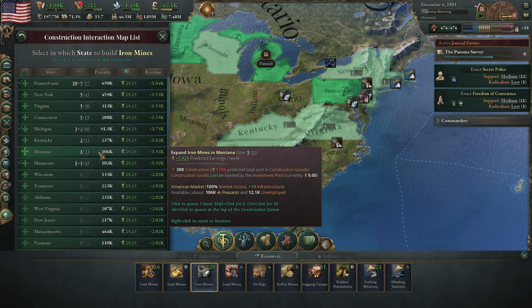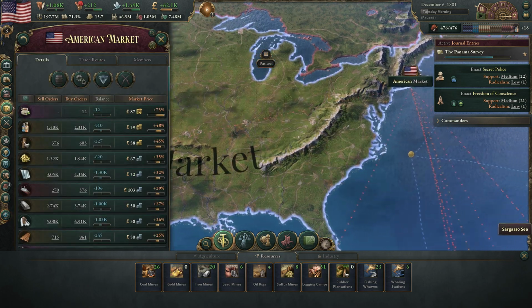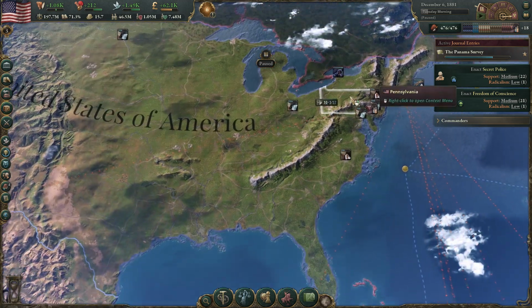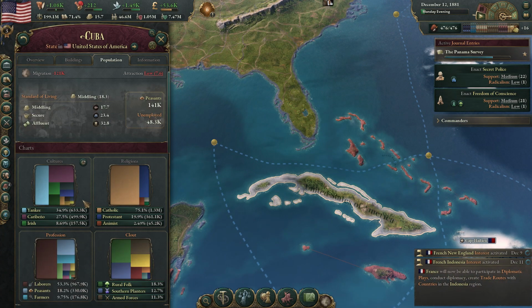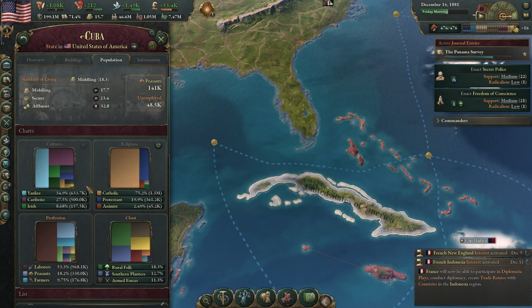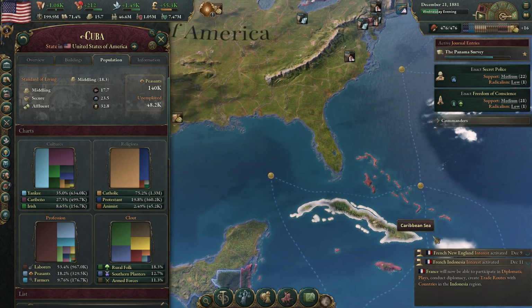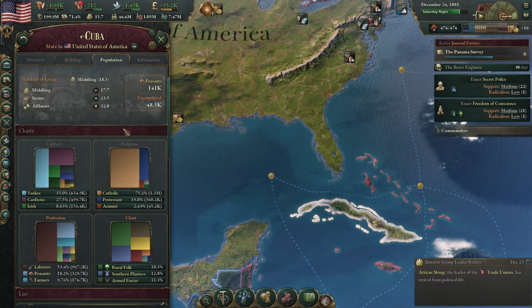And Minnesota here. Alright, so that looks pretty good. Alright, so let's go and take a look at Cuba's population now. So, nowhere near the number of Yankees here. Yeah, they are the dominant culture, but nowhere near as many as you saw in Pennsylvania and New York, which is to be expected.